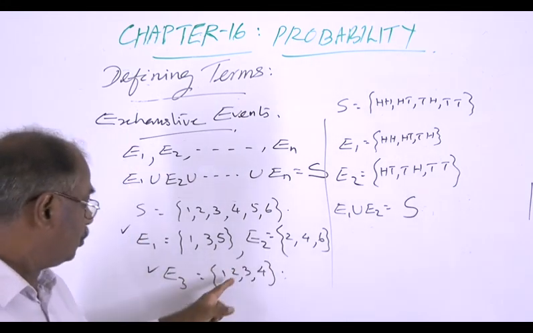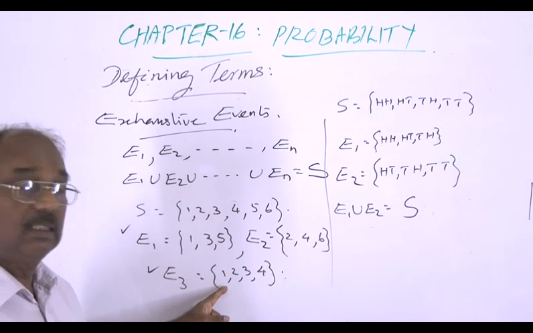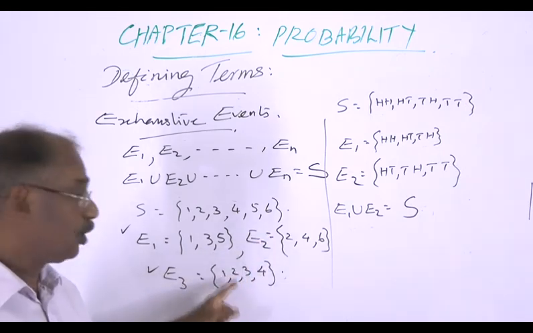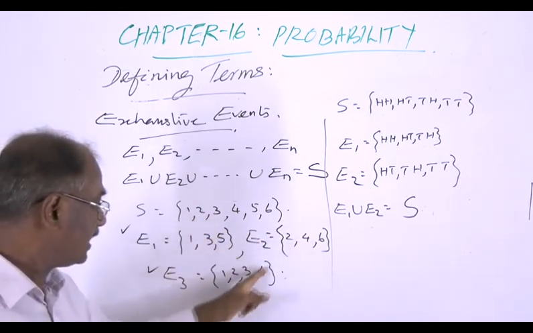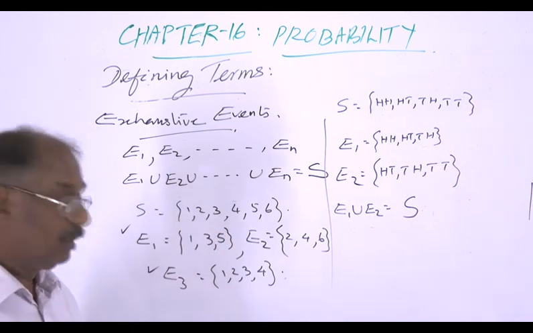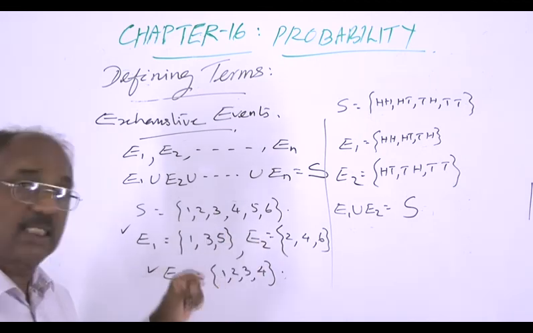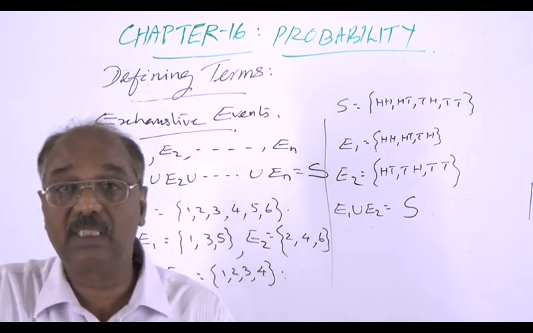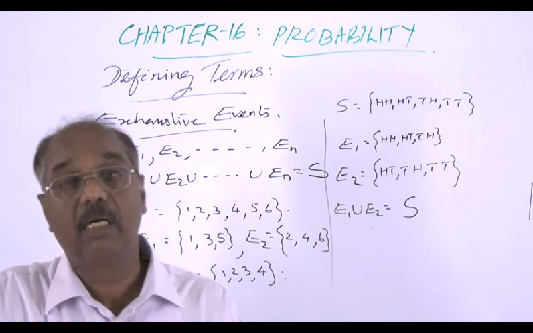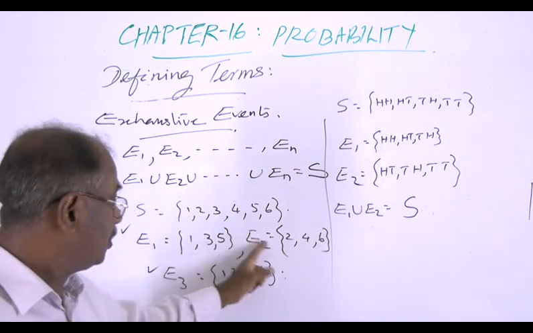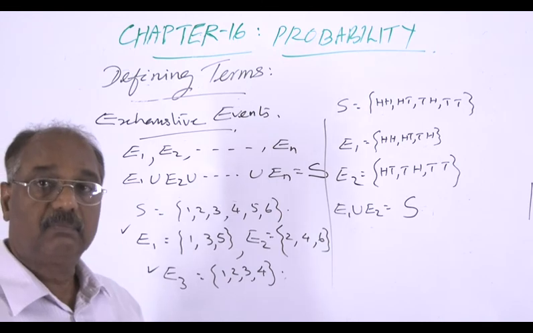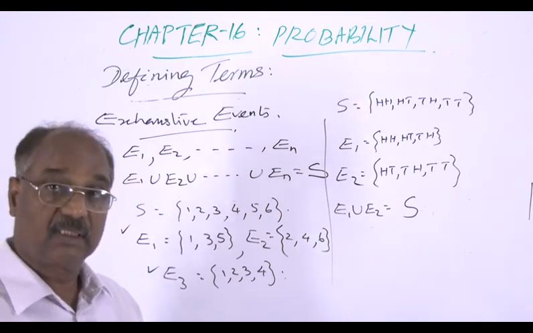And E2, E3, their union is not equal to S, because 5 is missing. So this E2 and E3 do not form exhaustive events. But E1, E2, E3 form exhaustive events, a collection of exhaustive events.